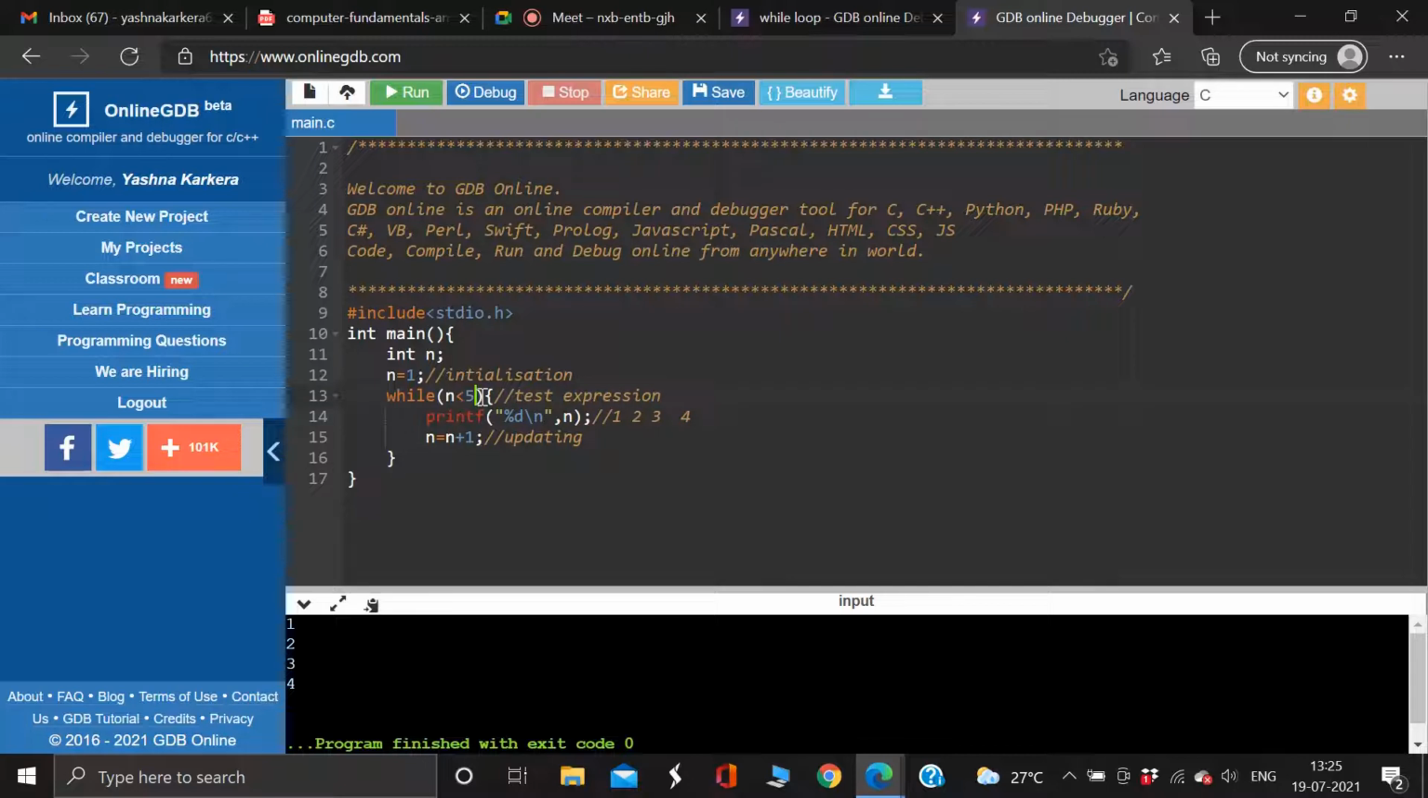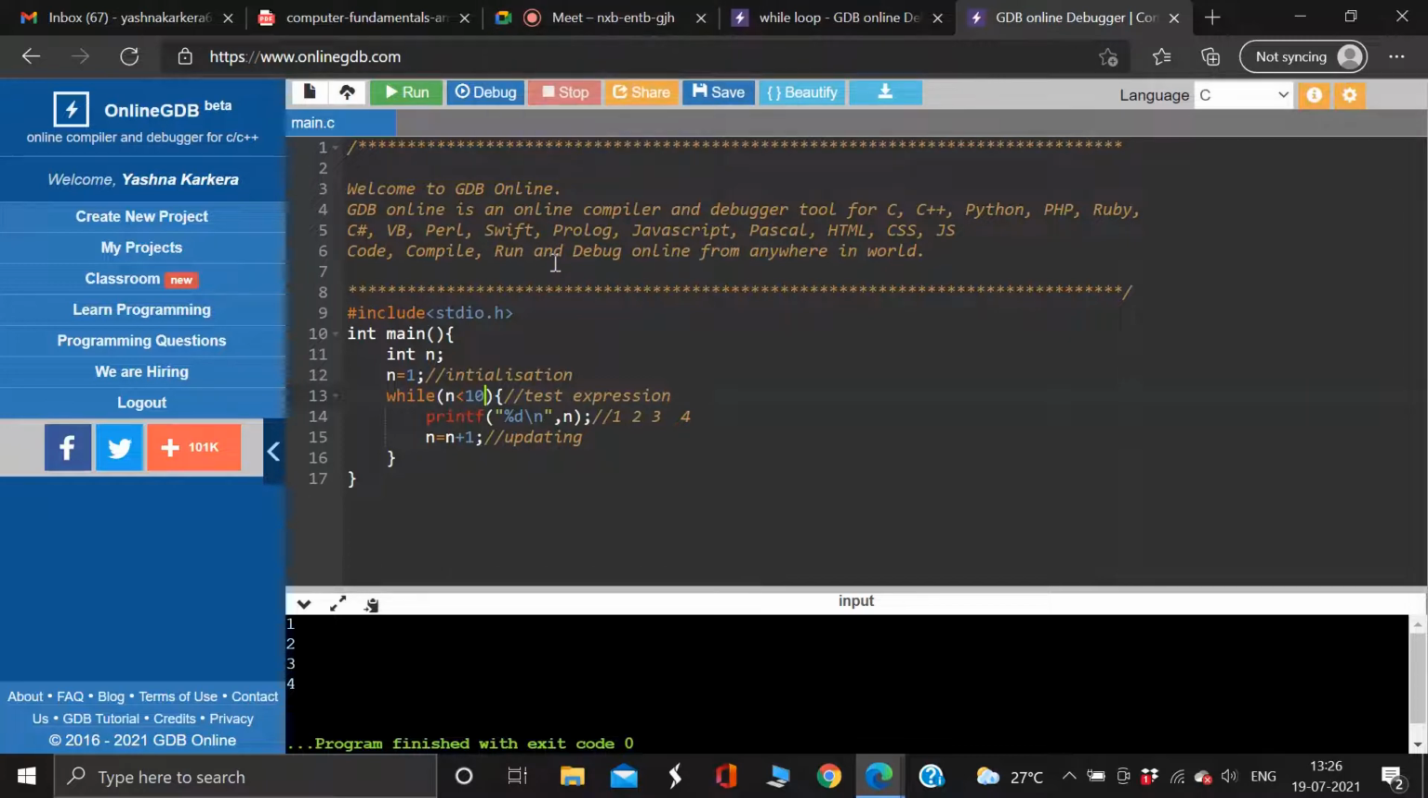Suppose I give 10, what is going to be printed? Anyone? Suppose I give my test expression as n less than 10, what will be my output? See the code carefully and tell me the answer. The loop is going to work as long as this condition remains true. So, what is going to be the output of this program?